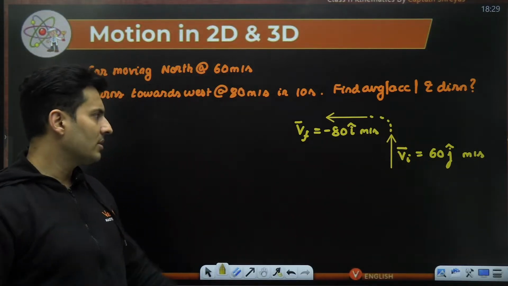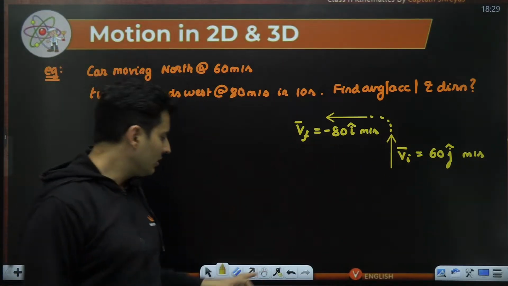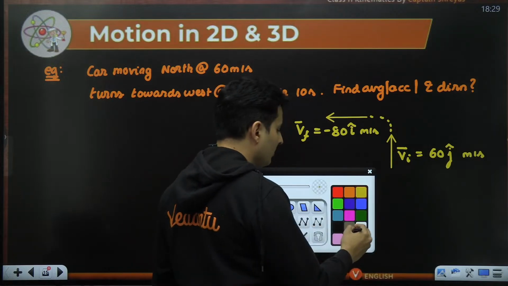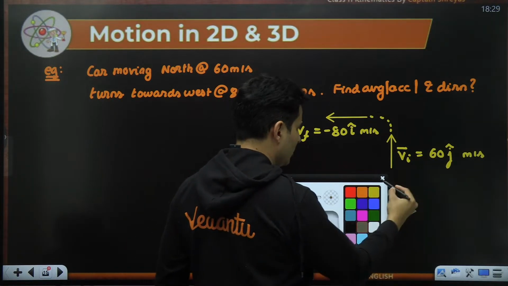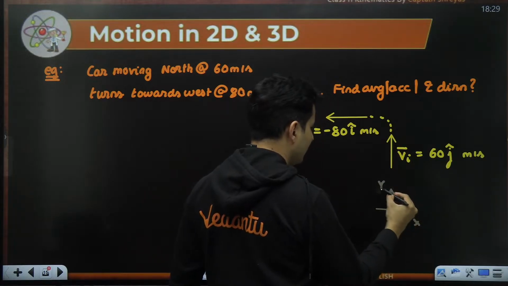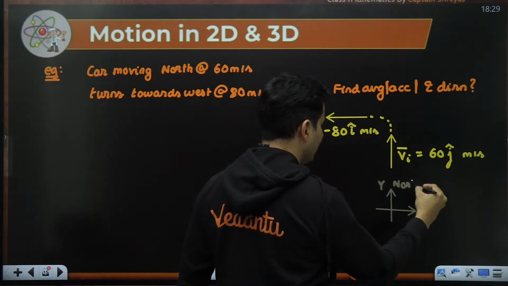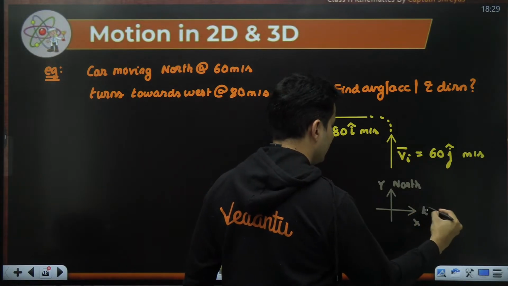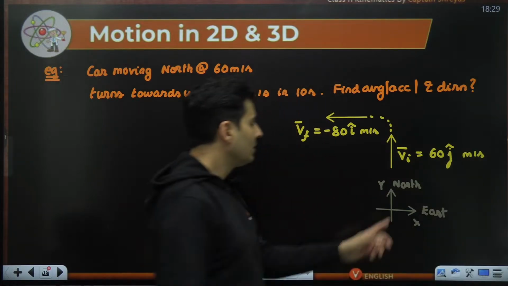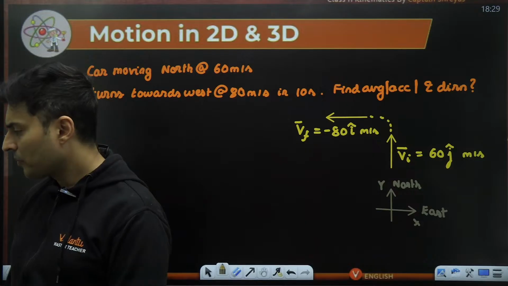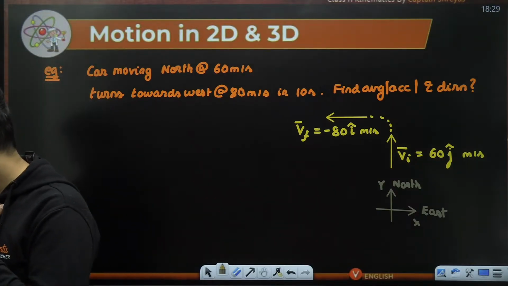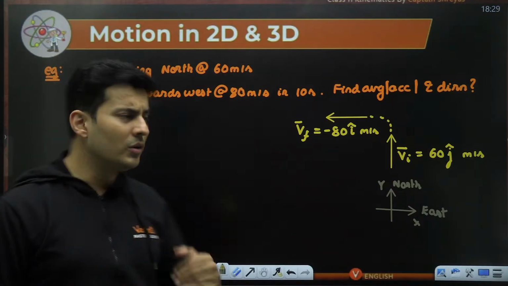How many of you understood this? Why it is minus 80 i cap? Because I am just taking my standard sign convention like this. I'm just assuming this as the x-axis, this is the y-axis. Y-axis is basically north, x-axis is basically the east direction. So that's why this is minus 80 i cap. This is nothing but plus 60 j cap. Good enough? Perfect? Awesome.